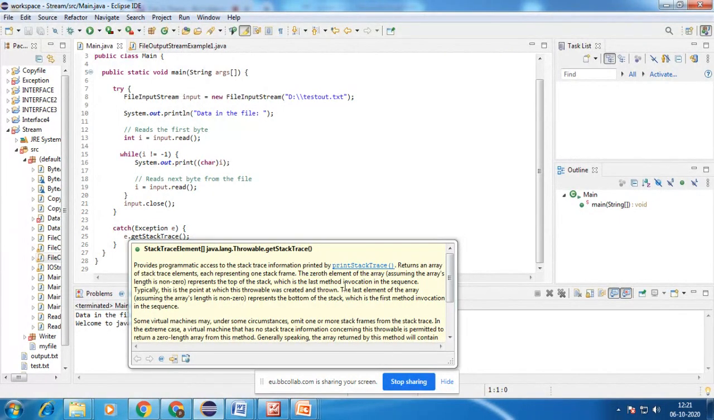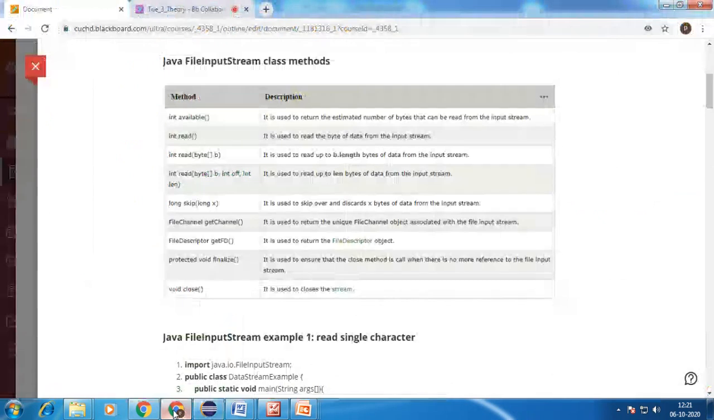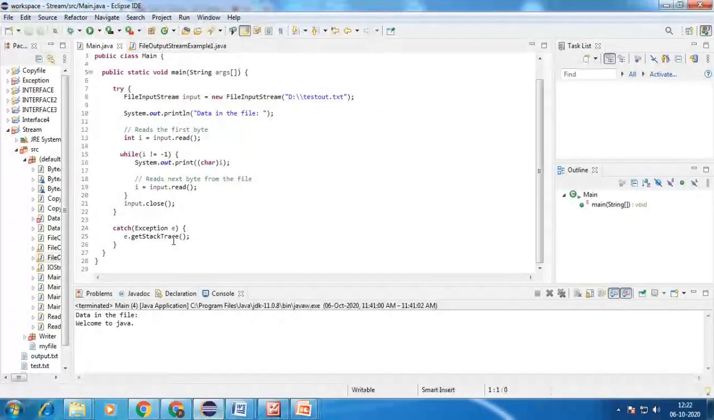So the zeroth element of the array, assuming the array's length is non-zero. You already know how it is stored: if there are n values in an array, it allocates locations from 0 to n minus 1. You already know the meaning of an array and how locations are specified in an array. So for that only we are using the getStackTrace method.